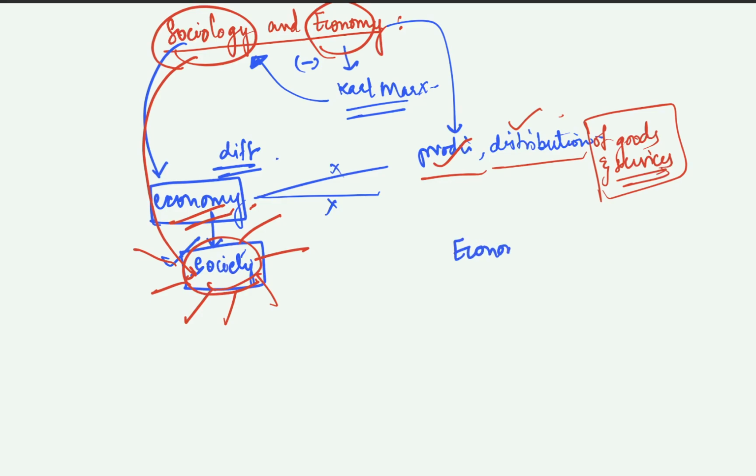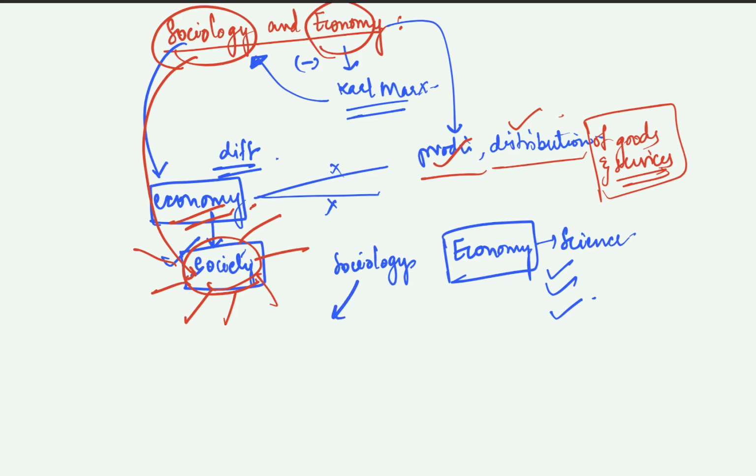economy is basically considered a science because it does a lot of empirical studies, a lot of facts. However, in sociology there are two schools of thought, which we'll be doing again later. One considers it a science, the other considers it not a science. So that is another difference you have to understand. Here you follow a very clinical and mathematical approach, whereas in sociology there are two schools of thought, and which to follow is up to you. So that is another difference.